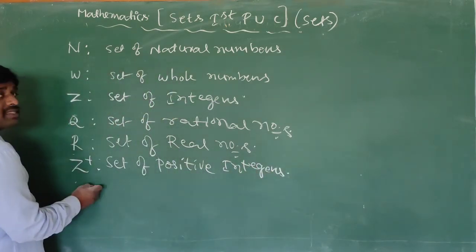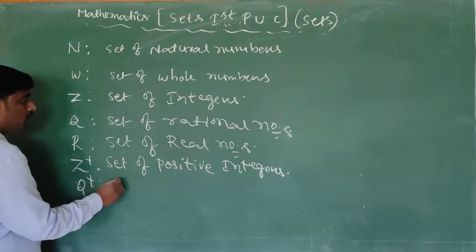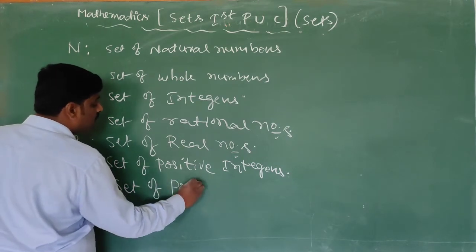Next, Z minus is the set of negative integers. Q plus means the set of positive rational numbers.